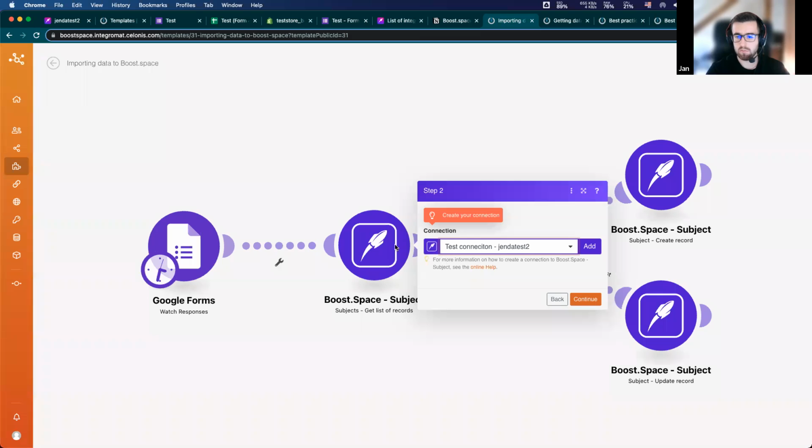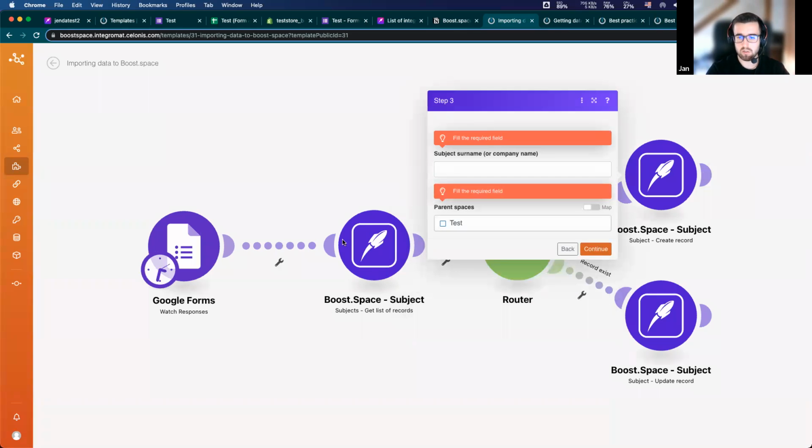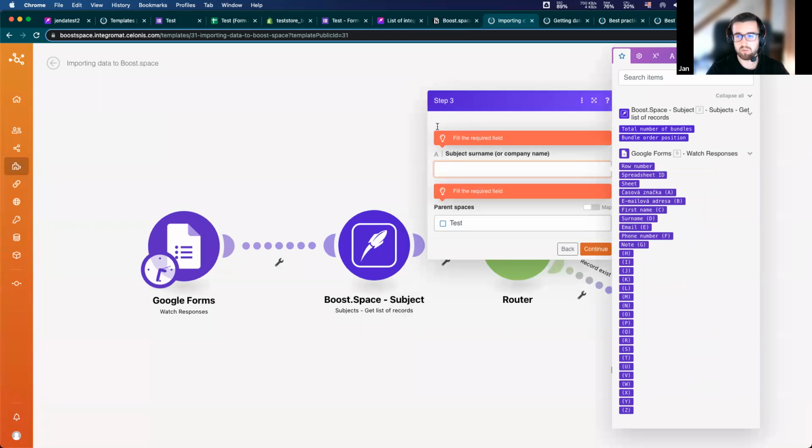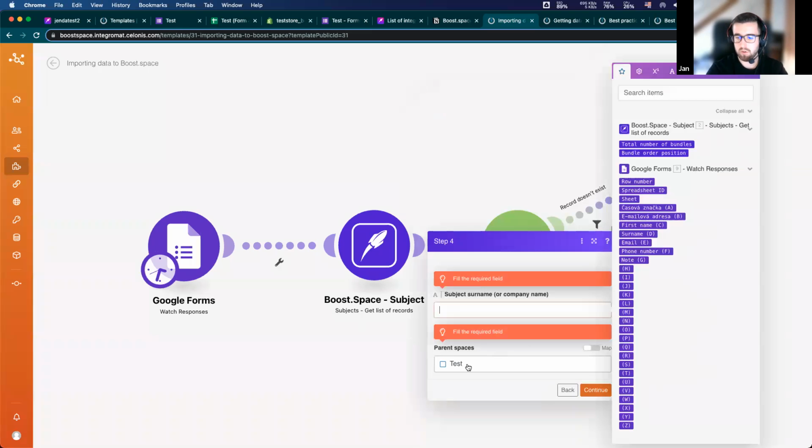This module doesn't have any required fields, and because I already created a connection in this type of subject modules, I don't have to paste it here. But there is a required field, subject surname, which I can map from the Google Forms, and also the required field here is parent spaces, and I will just hit it like this. And this is the last one, which is BoostSpace update record, and it's the same as before.